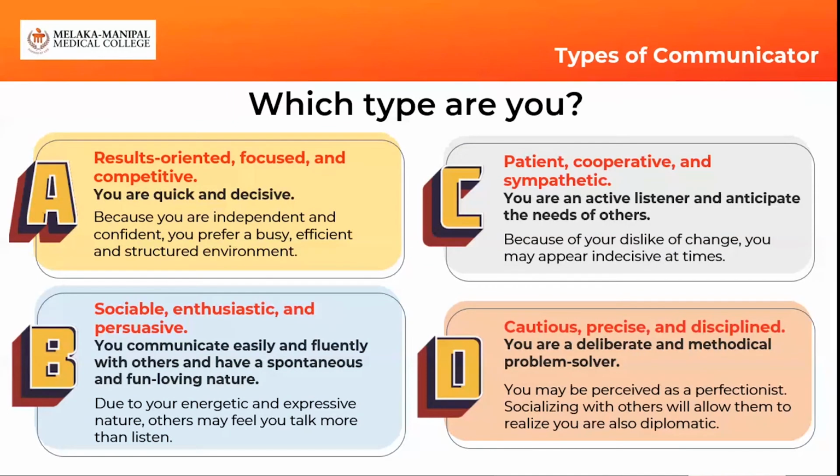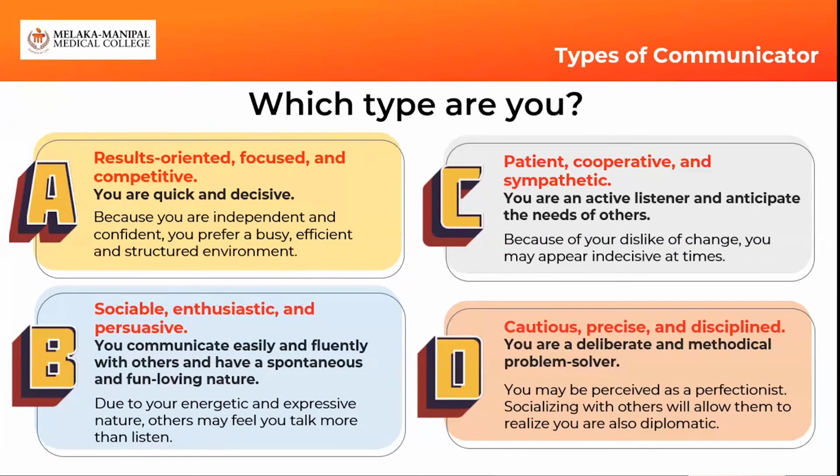Type A are considered very direct persons. If you're this communicator, you're a pretty direct communicator. You don't beat around the bush. You just go ahead and go for it. Whatever you have in your mind, you just say it out loud. I think most of the people here are this type of communicator.